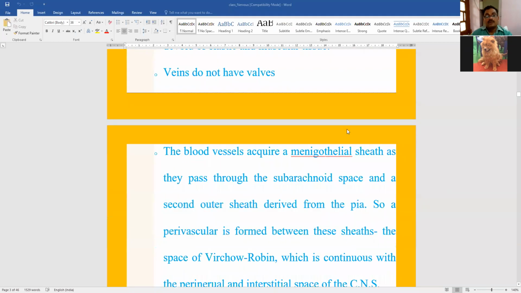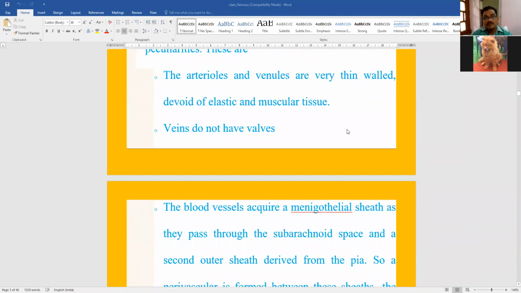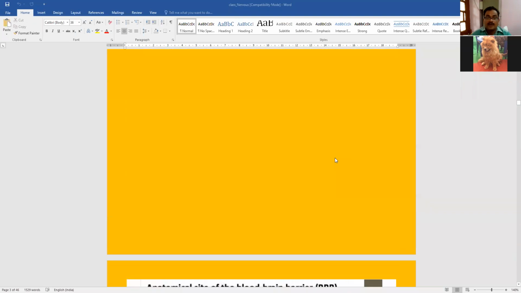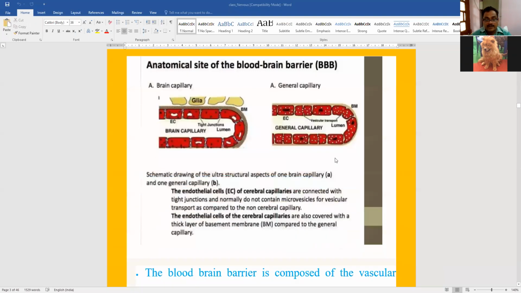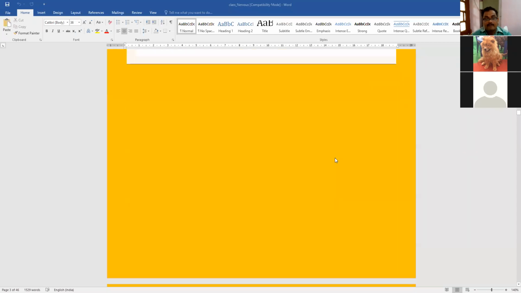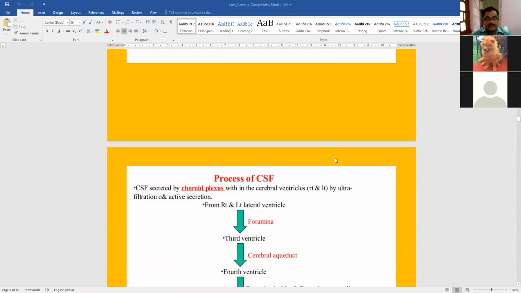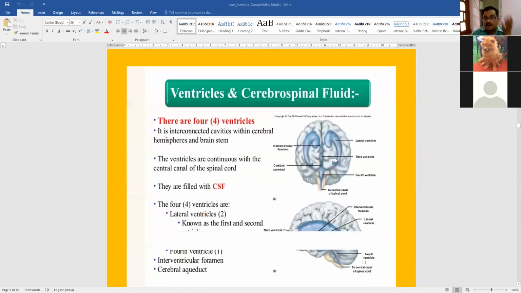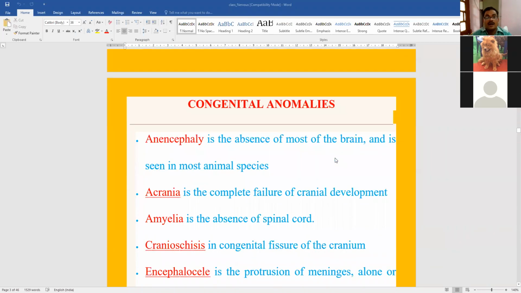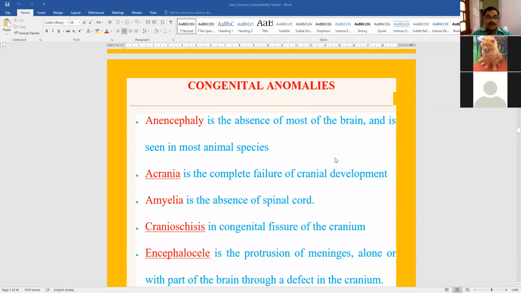We have also discussed about the particular feature of the blood vessels of brain, about the perivascular cuffing, about the blood-brain barrier in detail, also about CSF, formation, drainage of CSF, the different ventricles inside the brain and their communication, and we have started about the pathological conditions of the brain. So let me revise in very short.